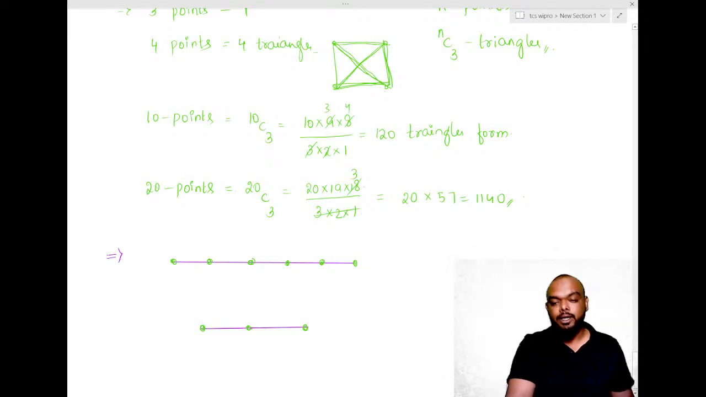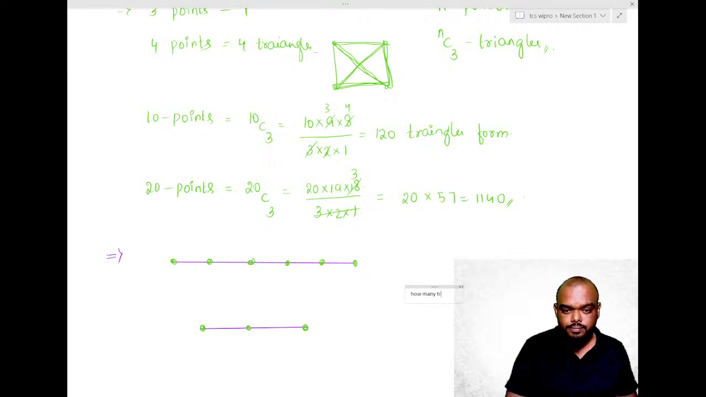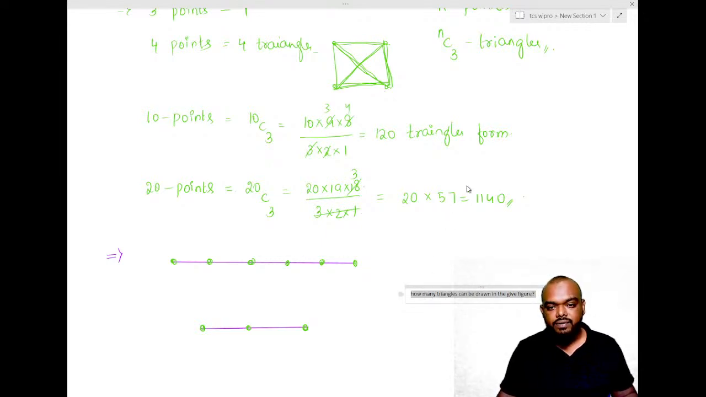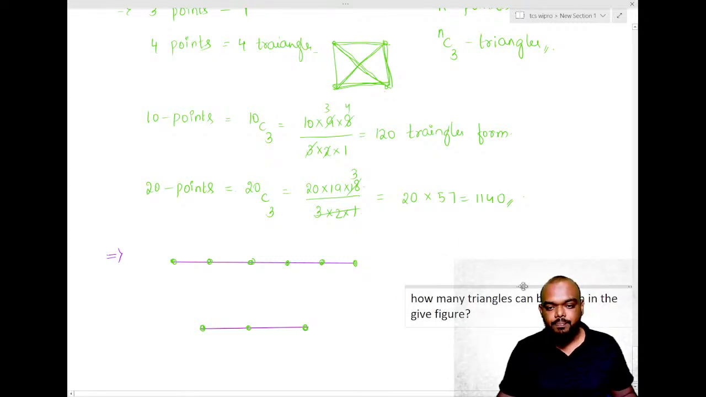How many triangles can be drawn? Okay, so this is a question. The question will be how many triangles can be drawn on the above figure. Observe. This will be the question. How many triangles can be drawn in the given figure? What do we have to do? Careful. Stay with me. Check this point.